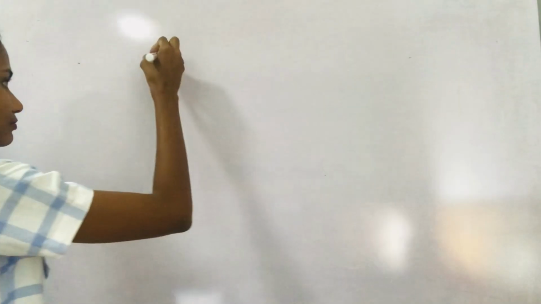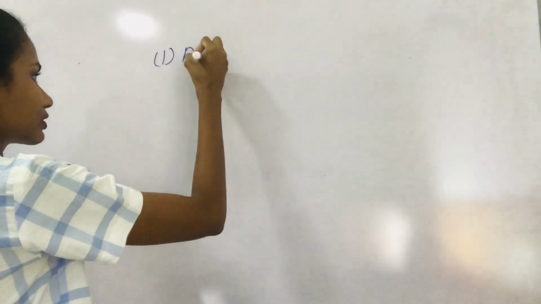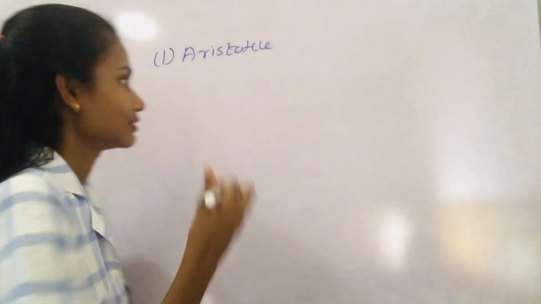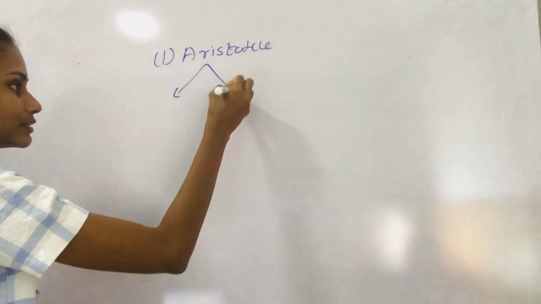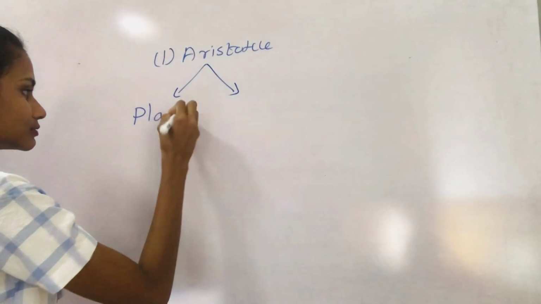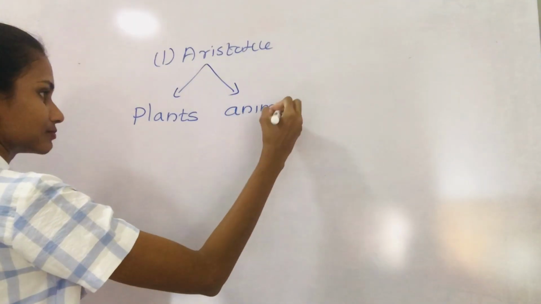Okay, very good. Let's see one by one. First one is Aristotle. Aristotle divided organisms into two parts. What are they? They are plants and animals.